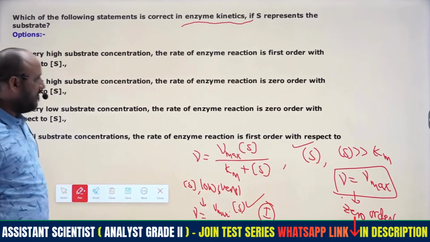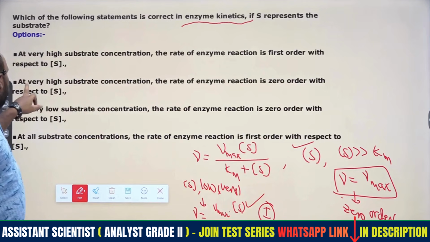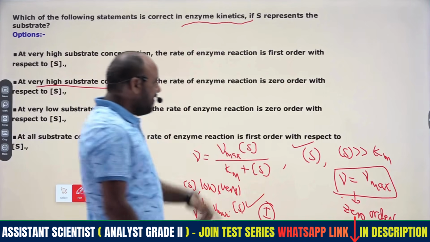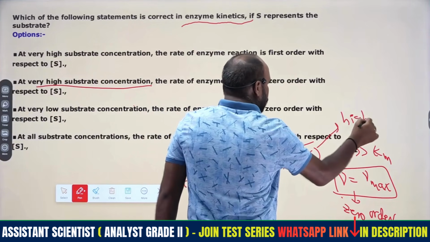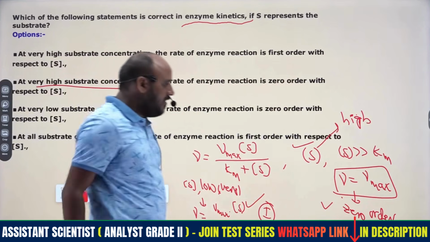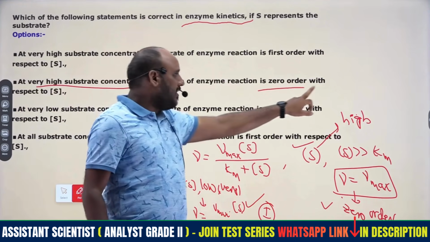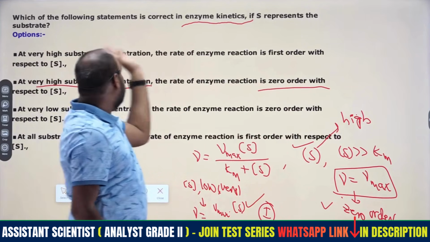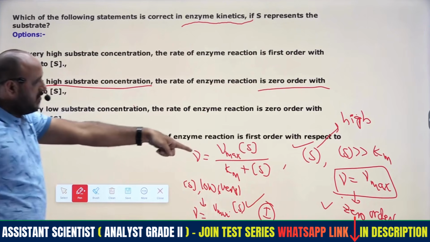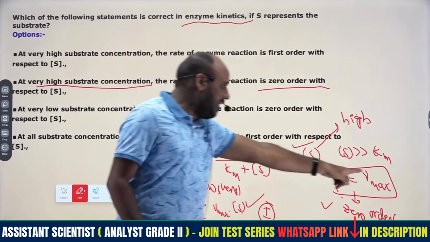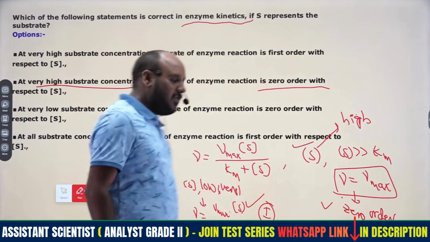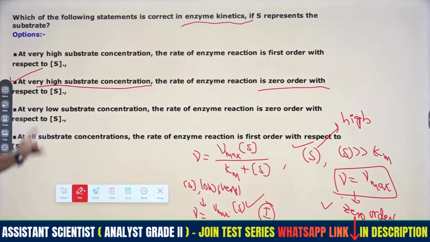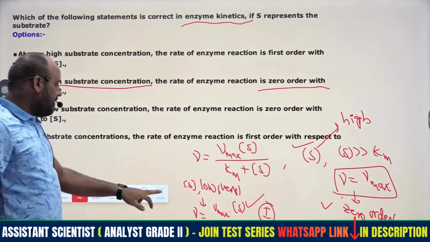At very high substrate concentration it follows zero order kinetics. Some people say that at higher concentrations it is first order, but no, at higher concentration it follows zero order, because we are not able to see any substrate term in the rate equation. So zero order kinetics with respect to higher substrate concentration, that is the Michaelis-Menten equation, right?